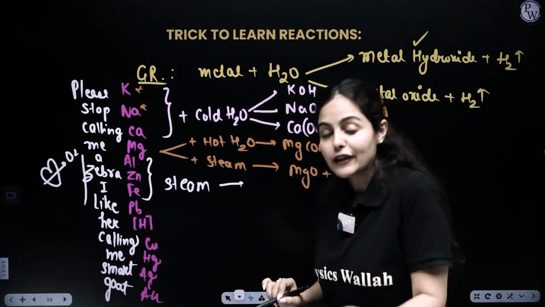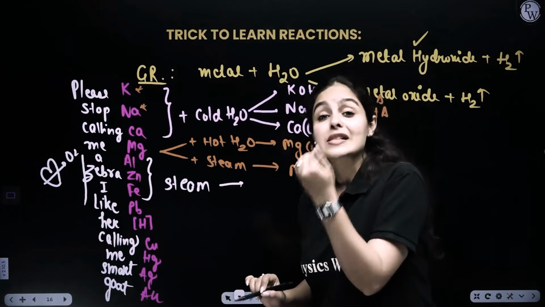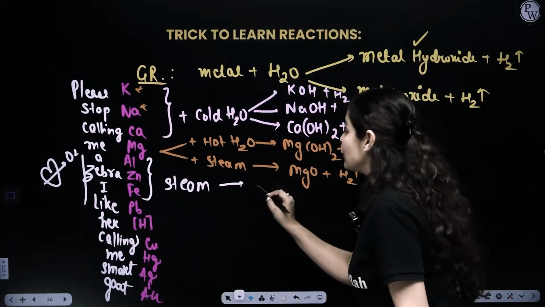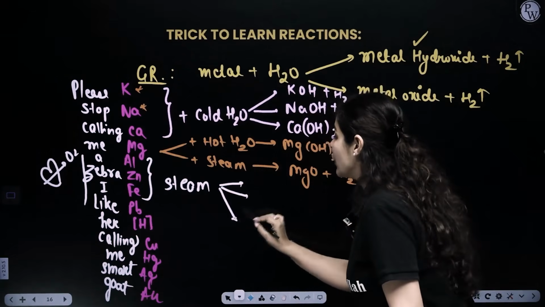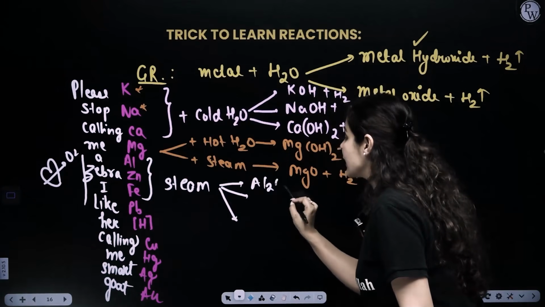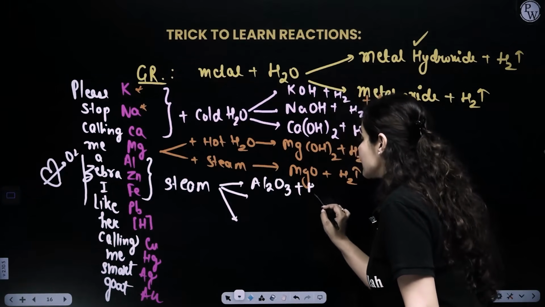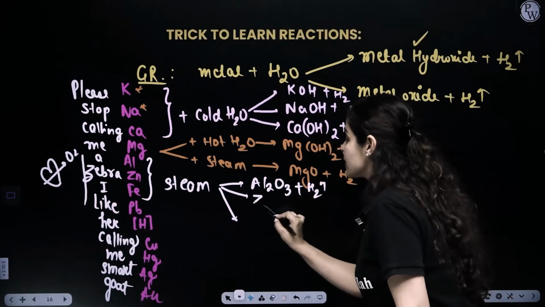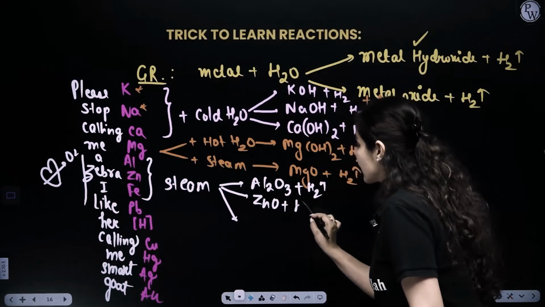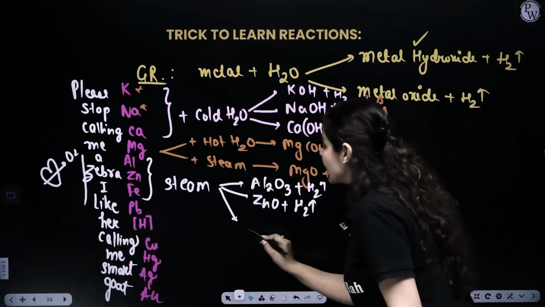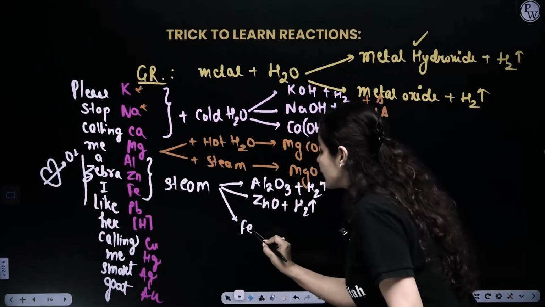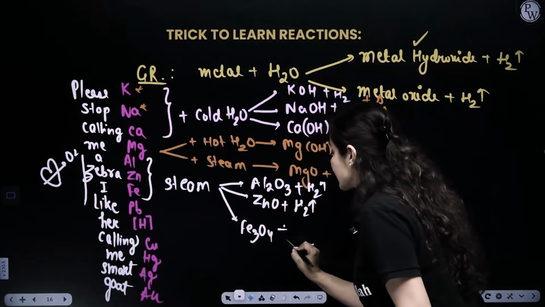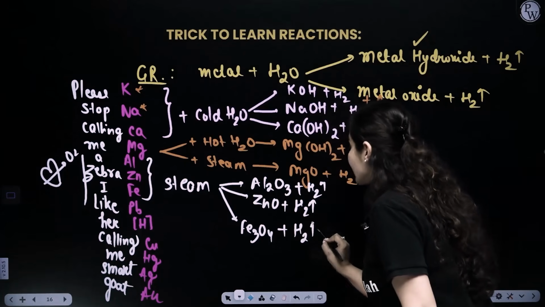So they will definitely love to form the oxide of their metal. So aluminium will form aluminium oxide, Al2O3, plus hydrogen gas. Then zinc forms zinc oxide plus hydrogen gas. Iron on reaction with steam forms Fe3O4, ferroso-ferric oxide, plus hydrogen gas.